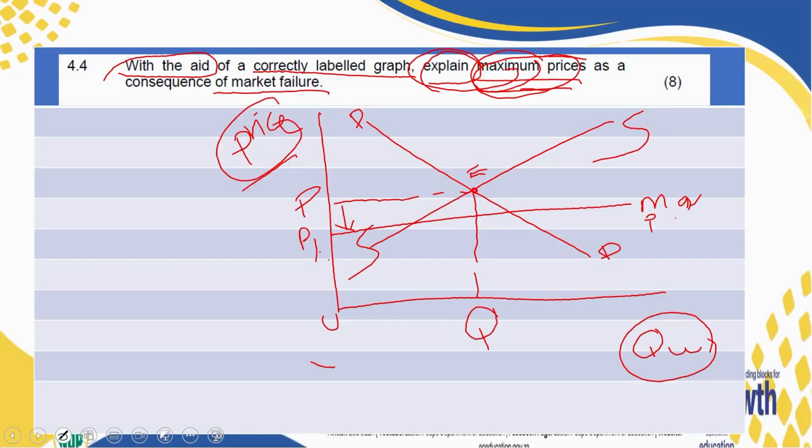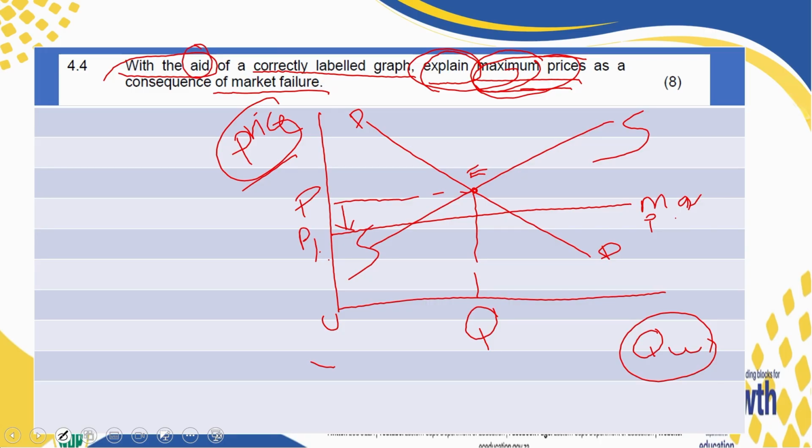Now, the next thing that you look at is the effect. What is going to happen when it is imposed? You are going to tell us that when the maximum price was implemented by the government below the equilibrium point as P1, what happened? You use what is in the graph.